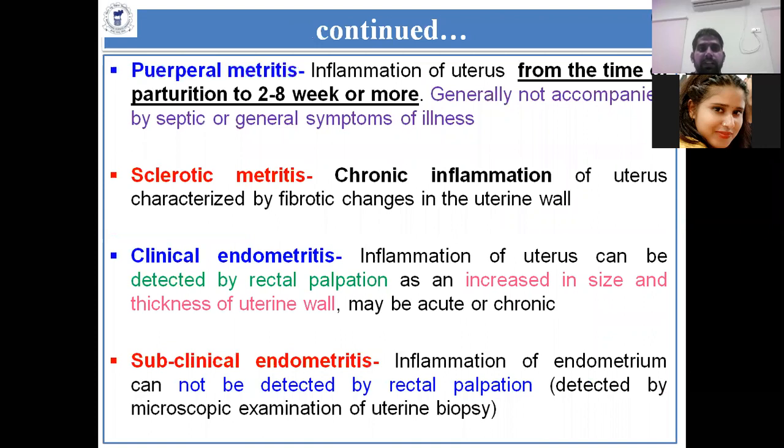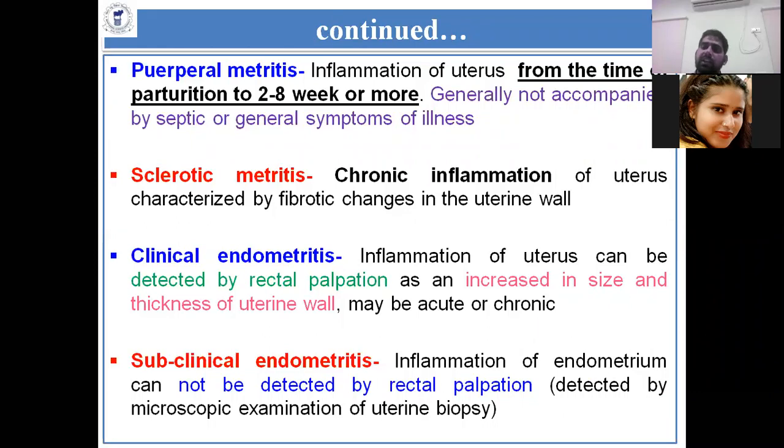Puerperal metritis, what is puerperal metritis? It is a common metritis which is generally seen by us. It is not accompanied by septic or general symptoms of illness. In this condition, no general symptoms are seen.